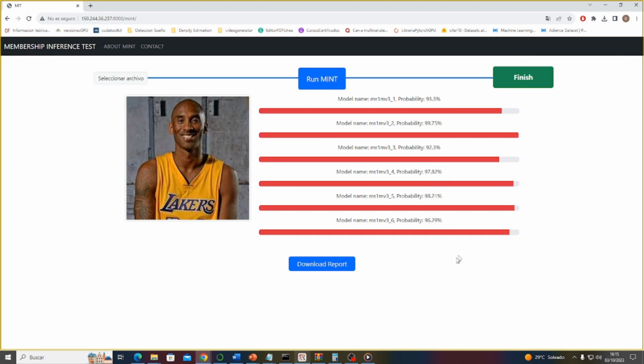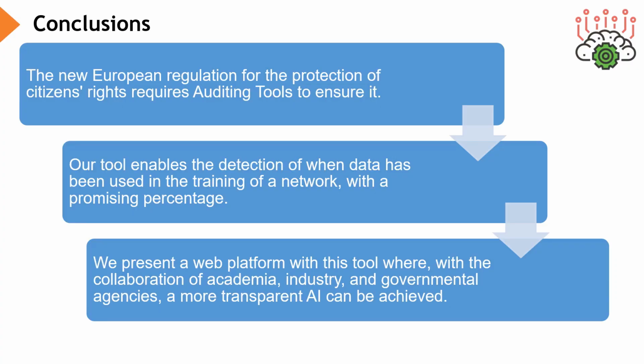The ultimate goal of this platform is to encompass the maximum number of models, not only for facial recognition but for any type of model, in order to test AI models and detect whether they have been trained on unauthorized data. This will contribute to achieving a more transparent and fair AI. Our tool enables the detection of when data has been used in the training of a network, with a promising percentage. We present a web platform where, with the collaboration of academia, industry, and governmental agencies, a more transparent AI can be achieved.